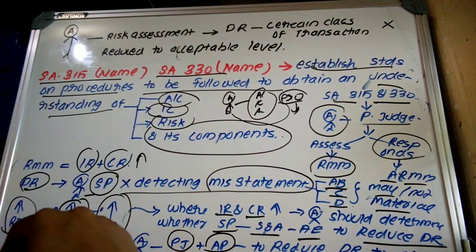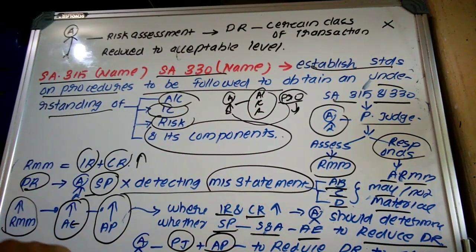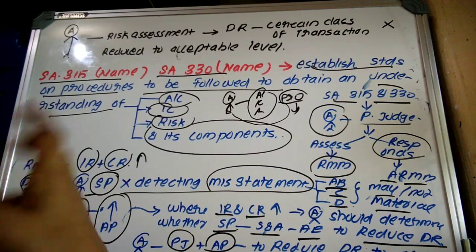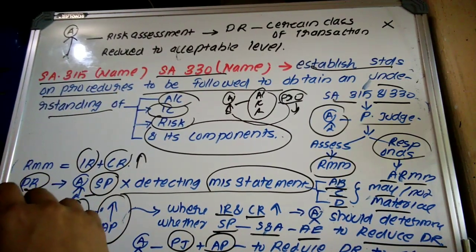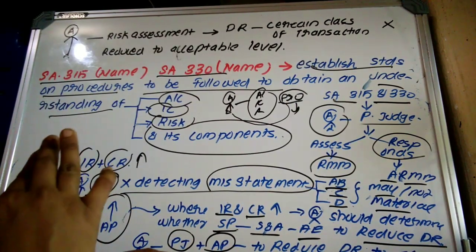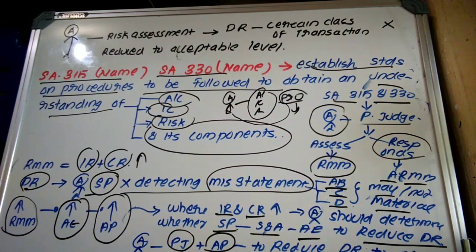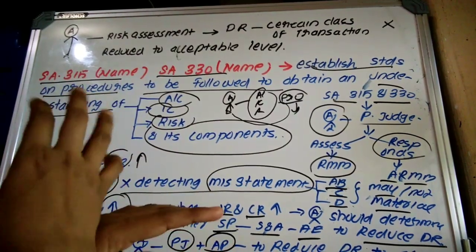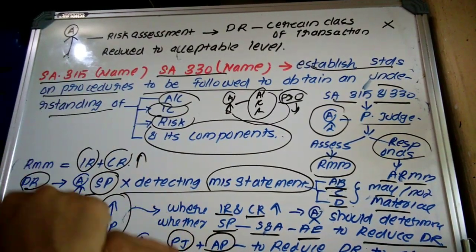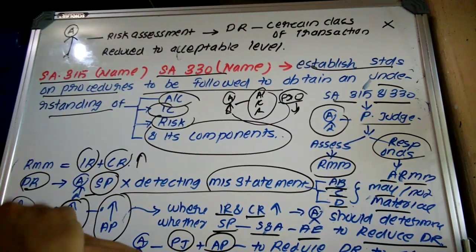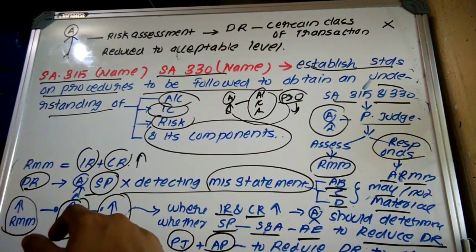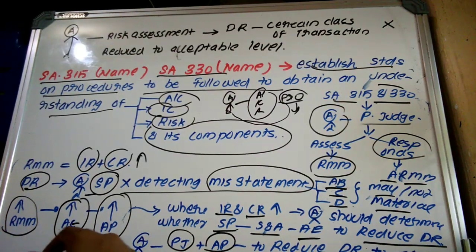Actually, I have taken the essay and thereafter I am explaining the question. So sometimes a few people may not be able to understand what is actually meant in this essay, but they can get the idea by understanding this answer, right? That essay is only stating what should be done by an auditor to assess the risk of material misstatement and what should be done by an auditor to respond to that risk of material misstatement. We are moving towards the next question.